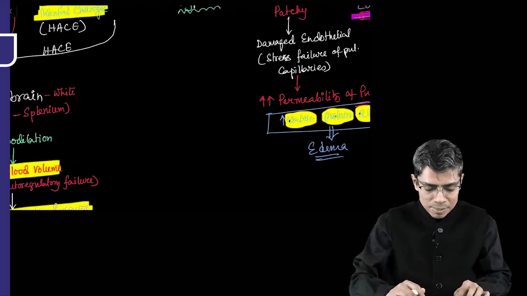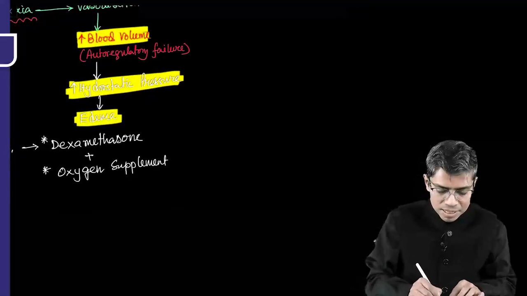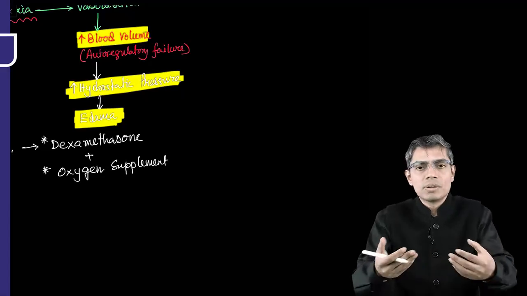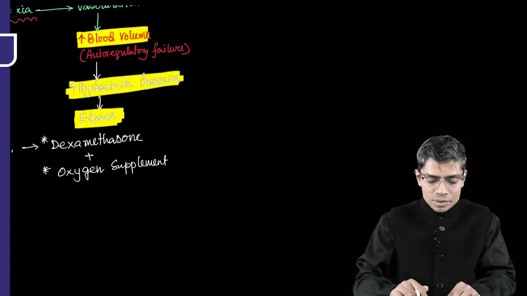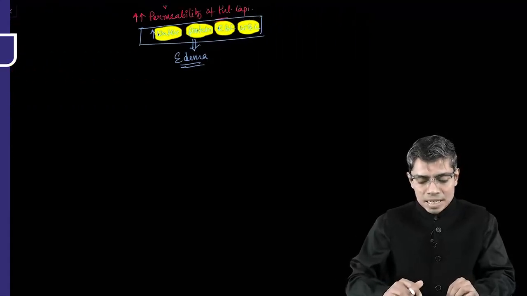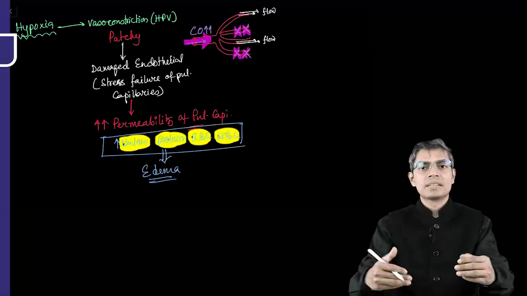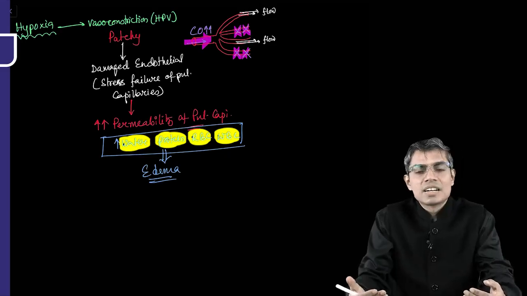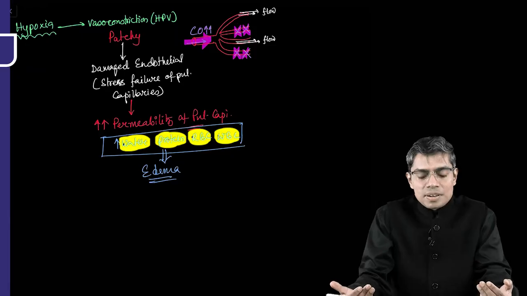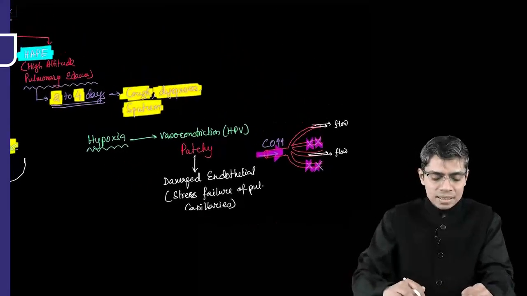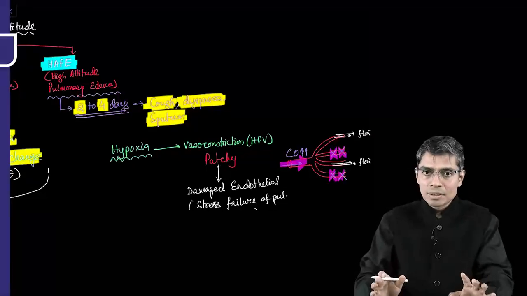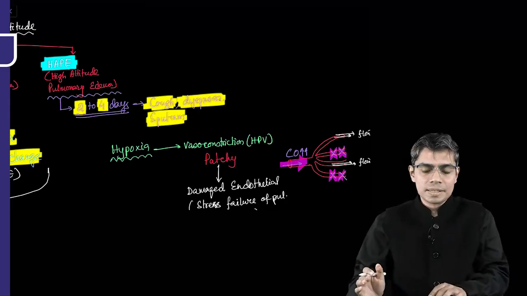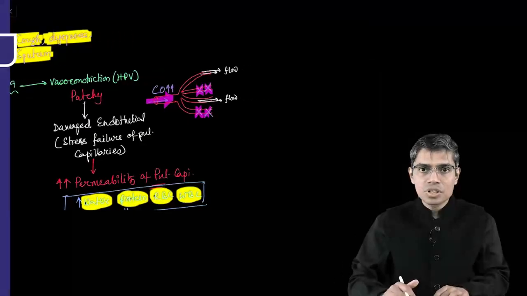But if you look at the edema in case of high altitude cerebral edema, here the RBC, protein and cells will not be there, only and only water is coming out of this capillary, and that's why it is known as vasogenic edema. But in case of high altitude pulmonary edema, the edema fluid contains a high amount of protein. Okay, so basically the nature is like that of the exudative type of fluid, right? So you have to remember that high altitude pulmonary edema pathology is different and high altitude cerebral edema pathology is different.